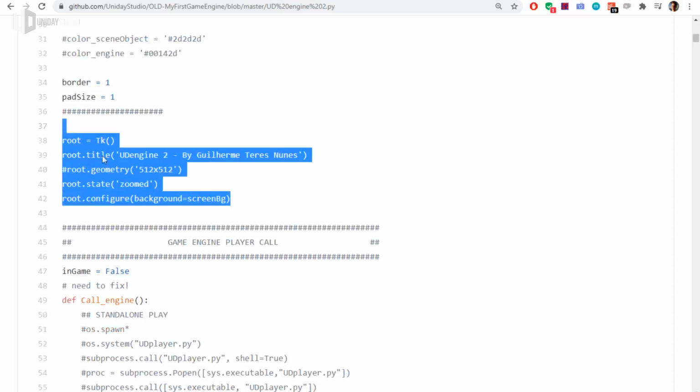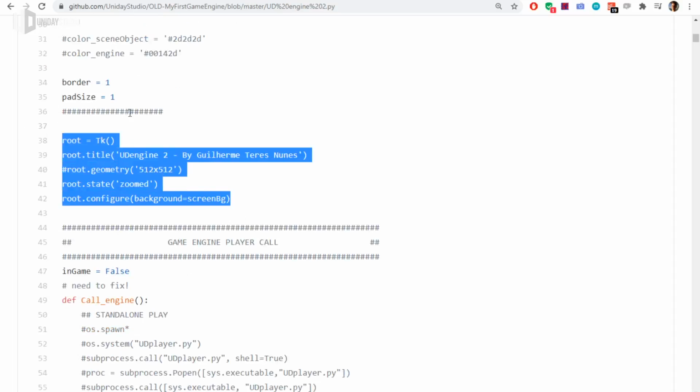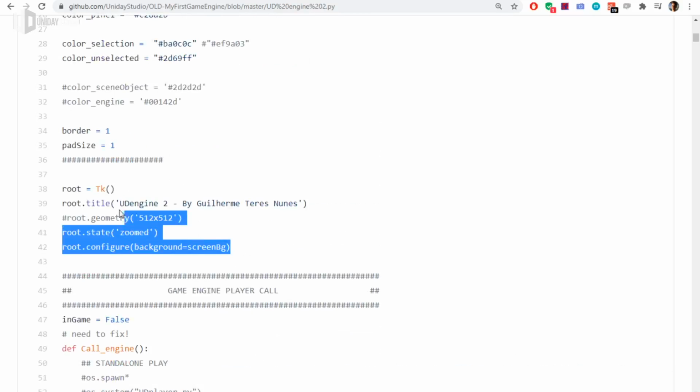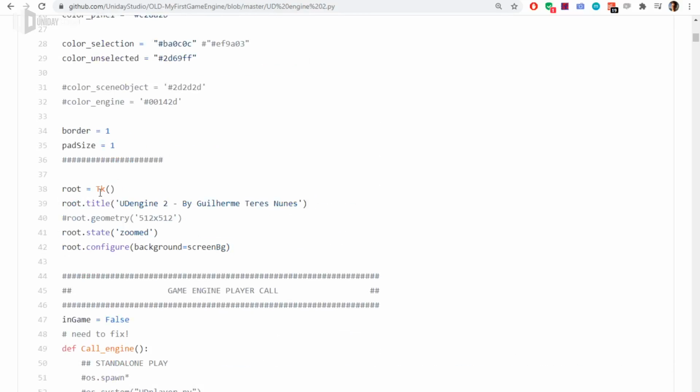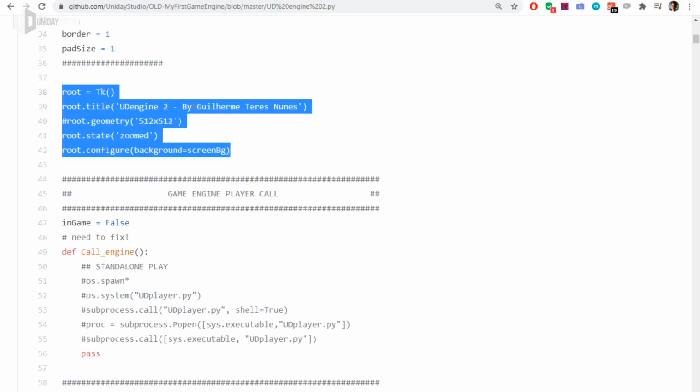Now I'm initializing code here. This is already very, very, very bad. It's in the middle of the code. I mean, there's nothing here. It's like, what? In the middle of my code, I'm initializing Tkinter here, which is a Python library to make the interface. And you can see here the engine, the header, and a bunch of commented out code. This is bad again. So do not initialize stuff in the middle of your code, because it's gonna be hard to track and figure out what is going on in the code.